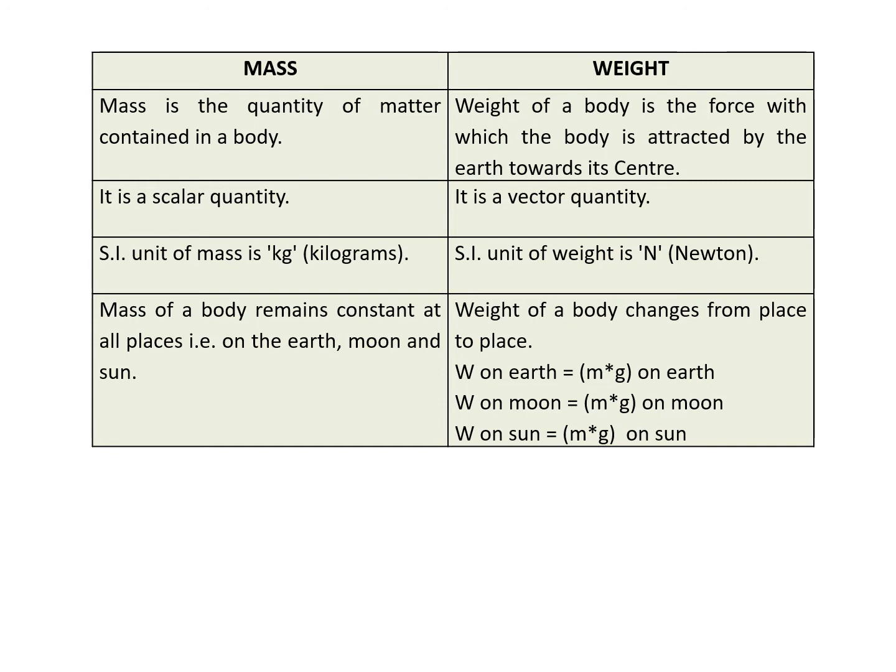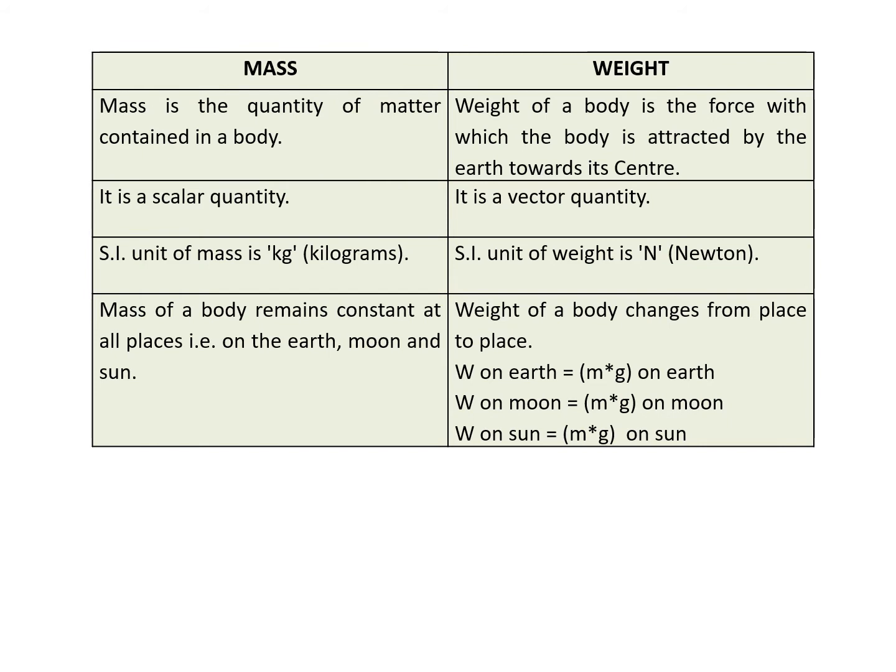A scalar quantity is a physical quantity having only magnitude and no direction. That is, mass has only magnitude and no direction. And weight is a vector quantity, that is, weight is a quantity having both magnitude and direction. Then the SI unit of mass is kilograms and the SI unit of weight is Newton.